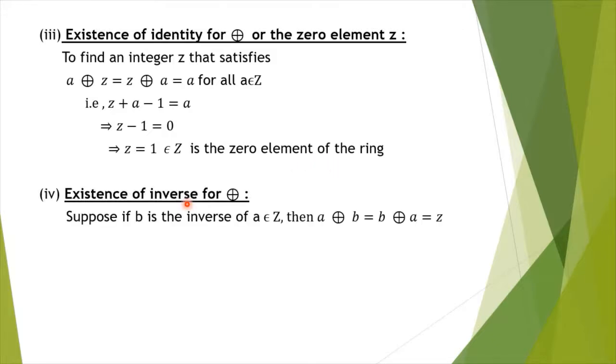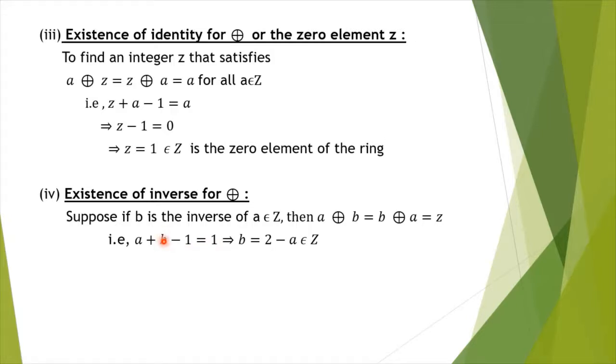Suppose b is the inverse of an integer a. Then by the definition for an inverse, a plus b should be equal to b plus a, which should be equal to z. By this definition for addition, we can rewrite this as a plus b minus 1 is equal to the additive identity, which is found to be 1, so you replace it by 1. So a plus b minus 1 is equal to 1. We are going to find the value of b only, that is the inverse for a particular element.